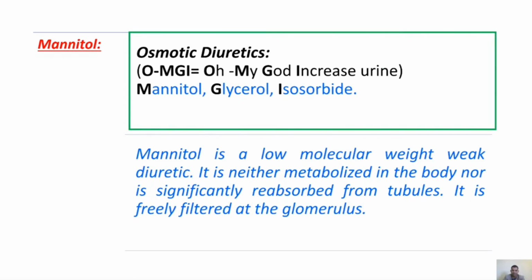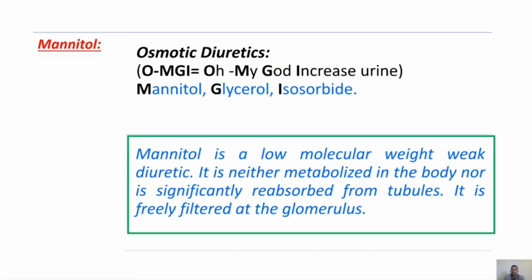Next, what are those examples? OMGI, oh my god, increase urine. Here we have to see capital letters with bold. OMGI: O osmotic diuretics, M mannitol, G glycerol, I isosorbide.